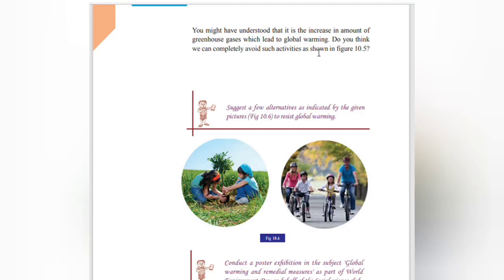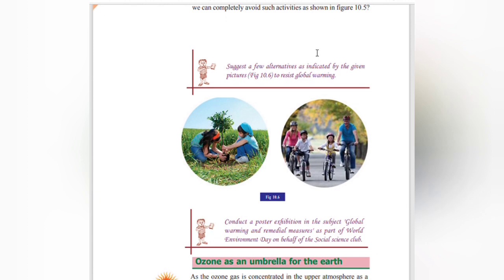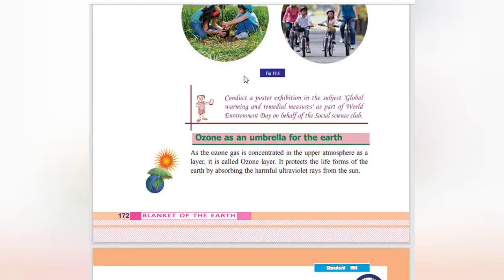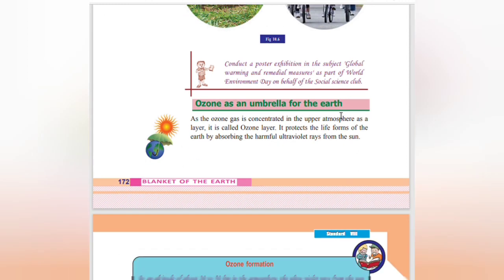You might have understood that it is the increase in the amount of greenhouse gases which leads to global warming. Do you think we can completely avoid such activities? Conduct a poster exhibition on the subject of global warming and remedial measures as part of World Environment Day on behalf of the Social Science Club.